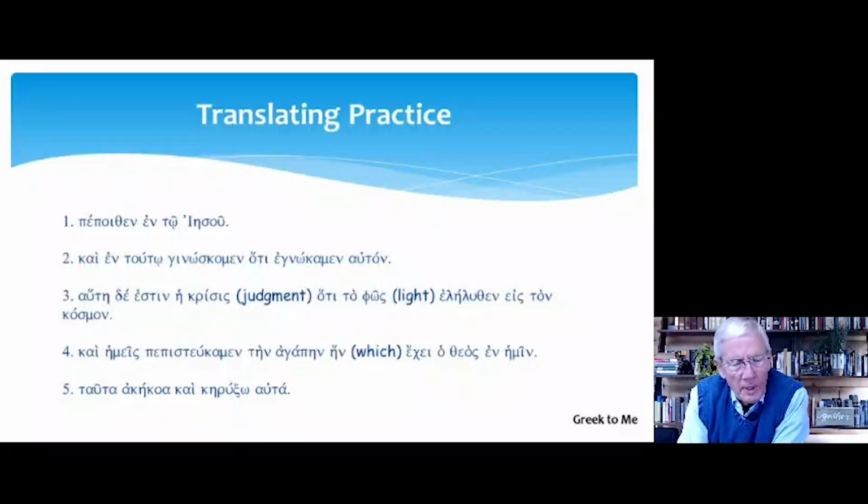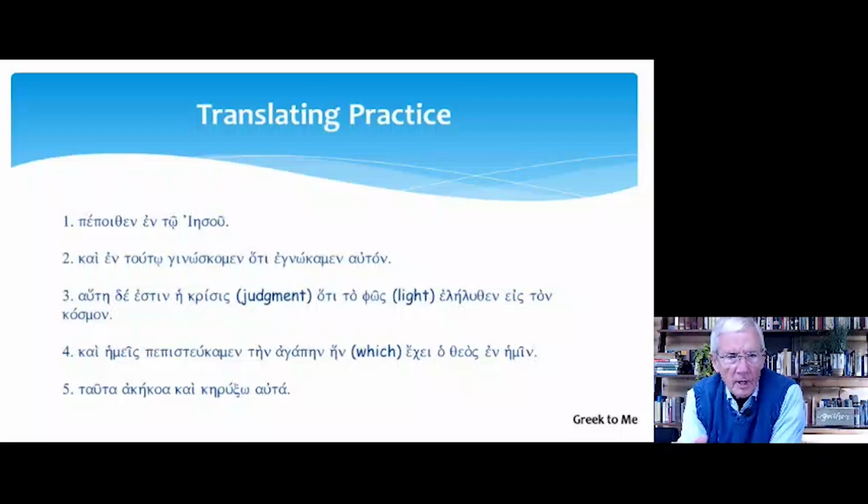Number 2, and in this we know that we have known him. Egnokamen, perfect active indicative, first person plural, we have known. And number 3, and this is the judgment that the light, and then eleluthen, perfect active indicative, third person singular, has come into the world. And this is from John 3.